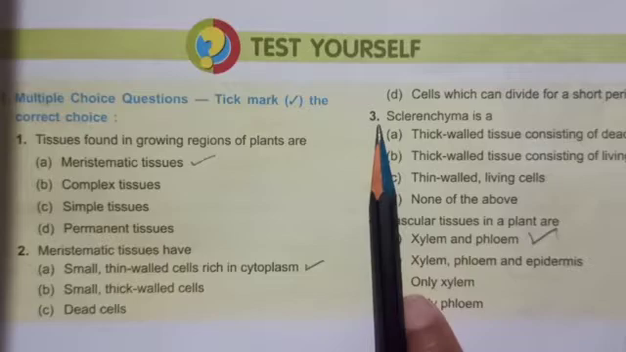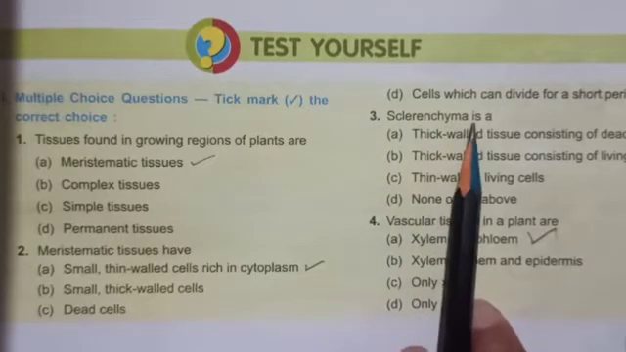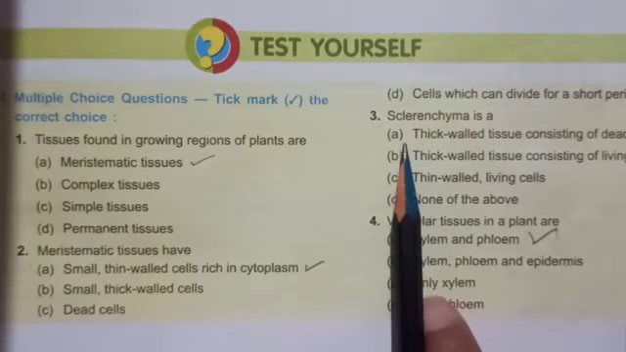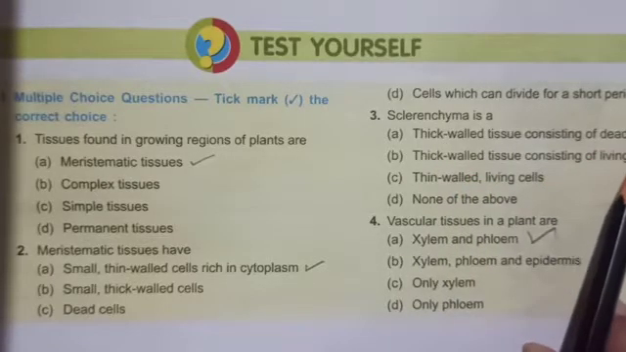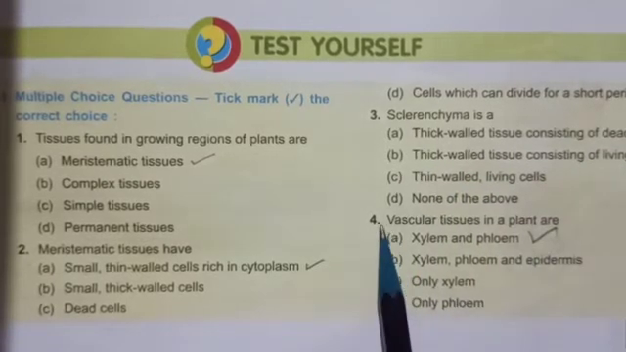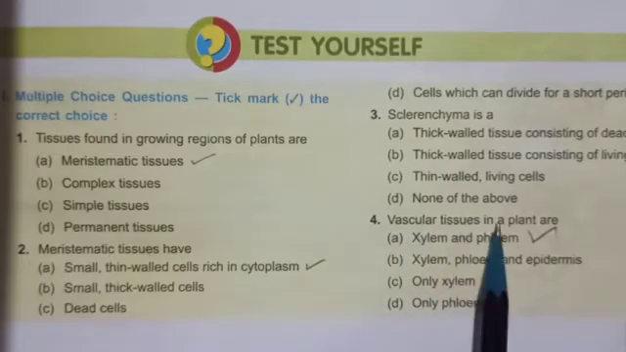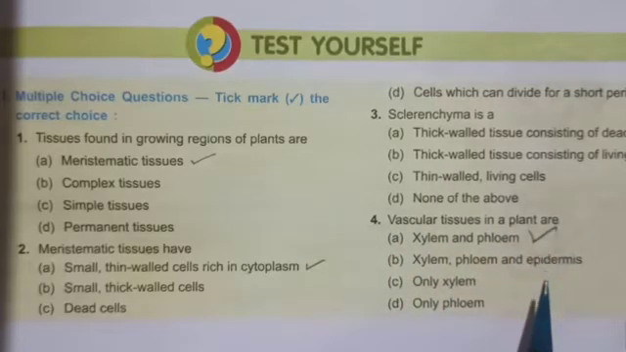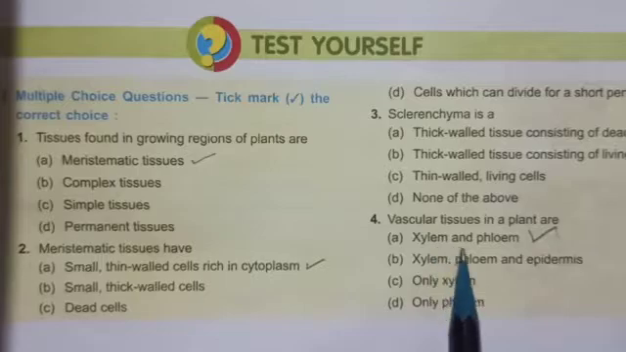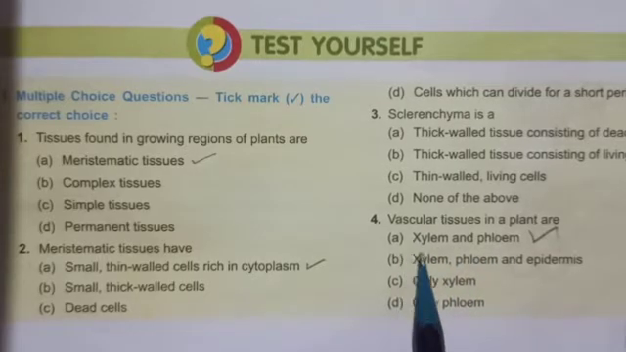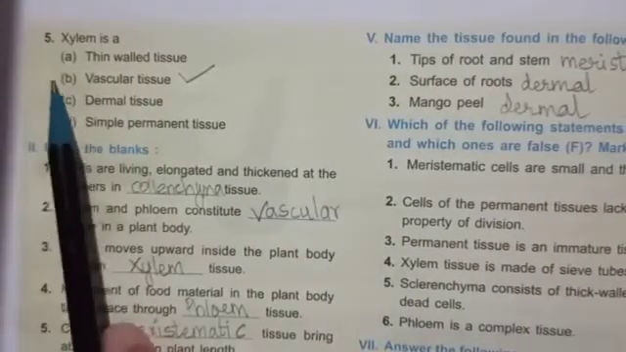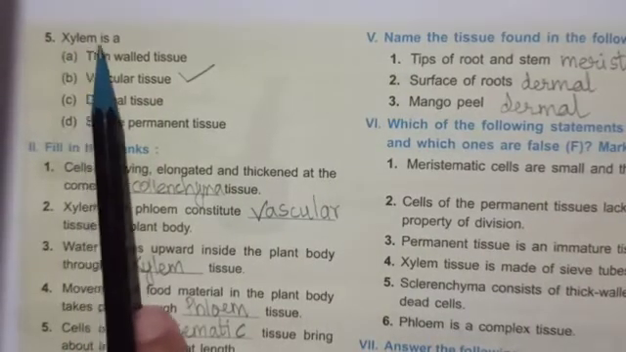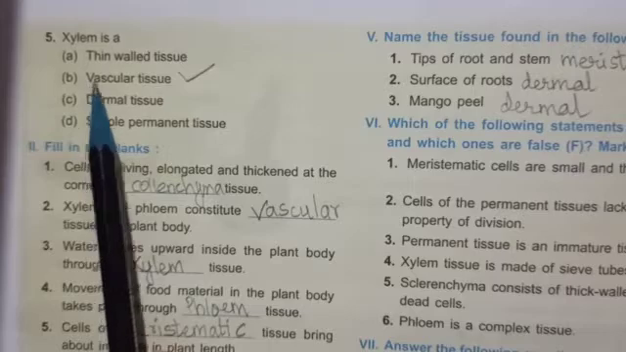Then question number 3 is sclerenchyma is a, answer is A, thick walled tissue consisting of dead cells. Okay, then fourth question is vascular tissues in a plant are, answer is xylem and phloem, option A. Now turn page 17. Now question number 5 is xylem is a, answer is vascular tissue.